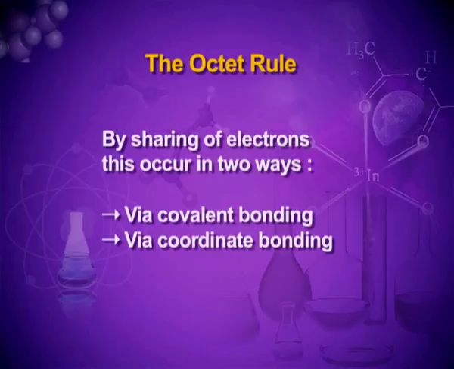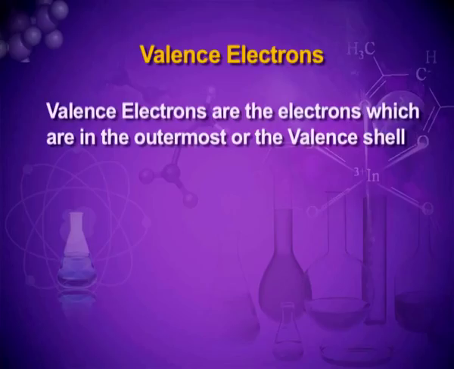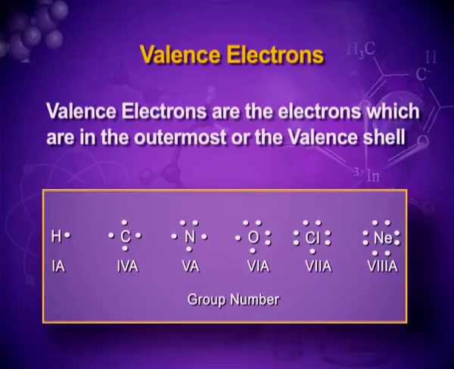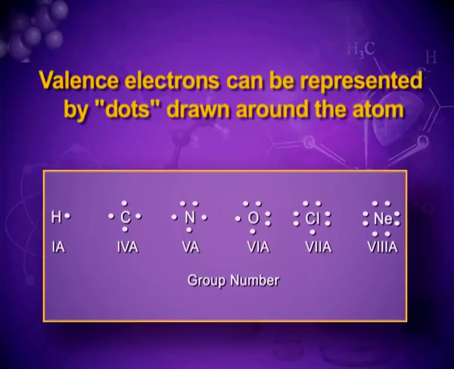Now I'll take the bonds one by one. But before that, I'll tell you about valence electrons. The valence electrons are the electrons in the outermost or valence shell, and these are the electrons which play the major role in the formation of a chemical bond. Now on the slide you can see the symbols of the elements and the dots around them. These dots are the valence electrons. For example, in the case of hydrogen, its atomic number is 1, it has only one electron, so it is shown by only one dot.